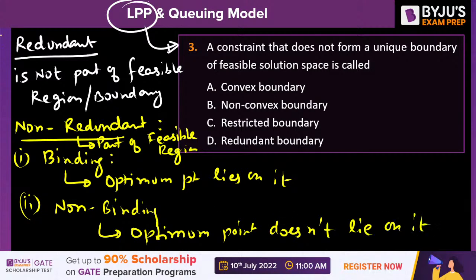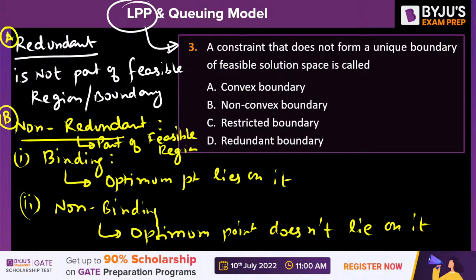Are you getting it? So there are two types of constraints. One is redundant, which is not a part of the feasible region or feasible boundary. The second one is non-redundant, which is a part of the feasible region or feasible boundary. And the non-redundant constraints can be further divided into binding or non-binding. When the optimum point lies on it, it is called a binding constraint.